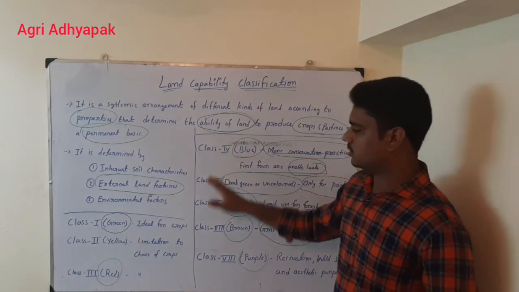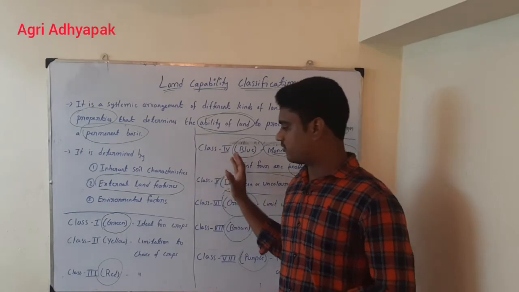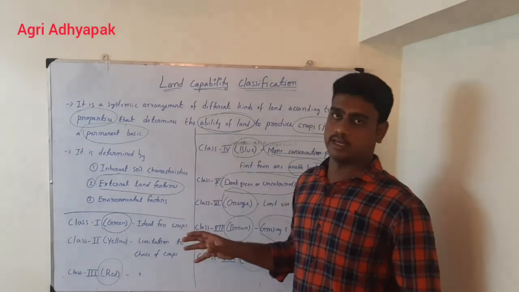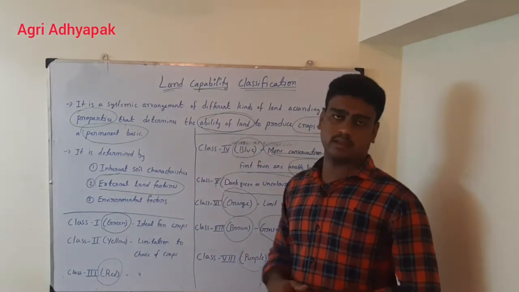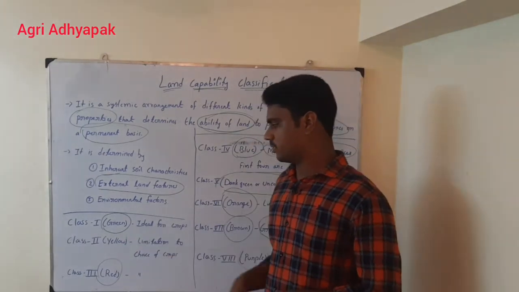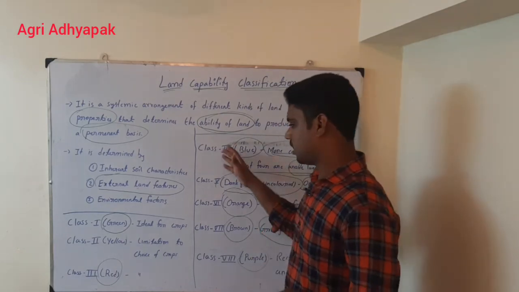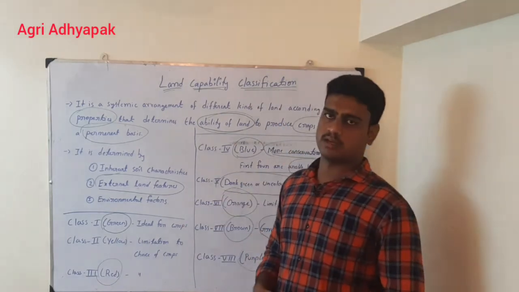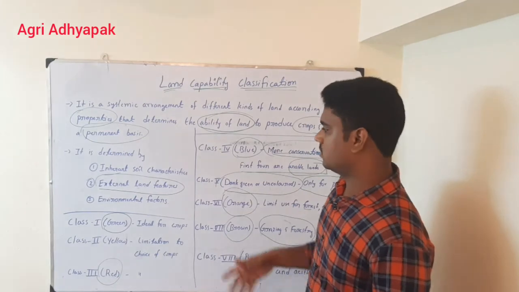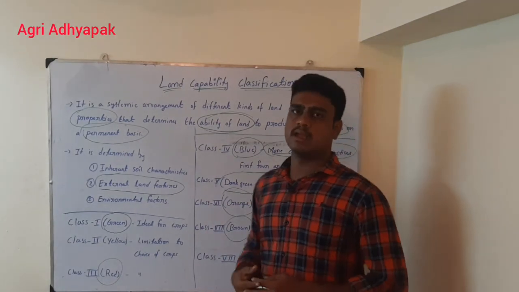So these are the 8 classes, which are very important. Out of these 8, you need to remember the first 4 classes very keenly, so that you can answer whatever question they ask. They may ask the color of a class, or the use of a particular class, or whether the first 4 classes come under arable or non-arable, which you have to write. So this is all about land capability classification.